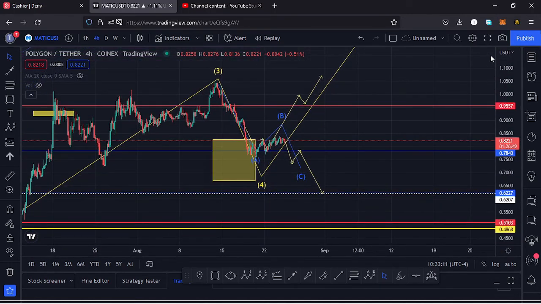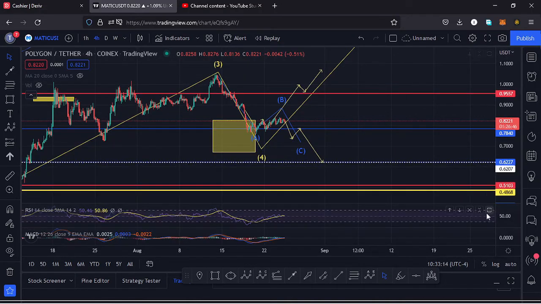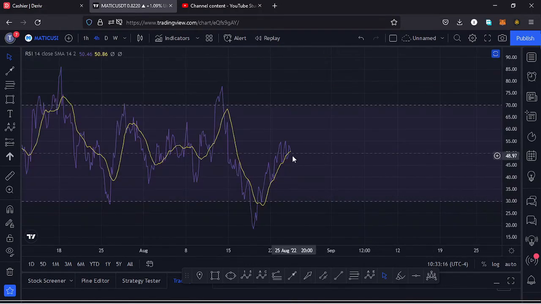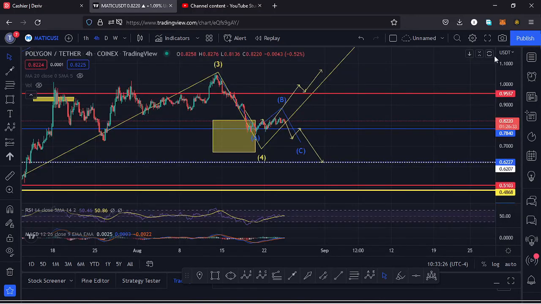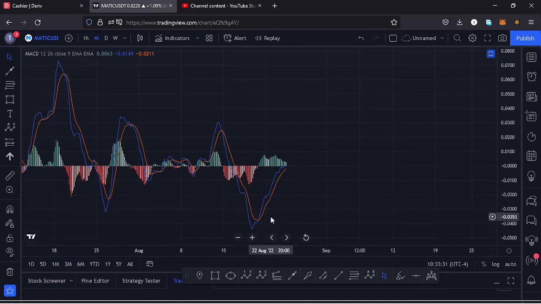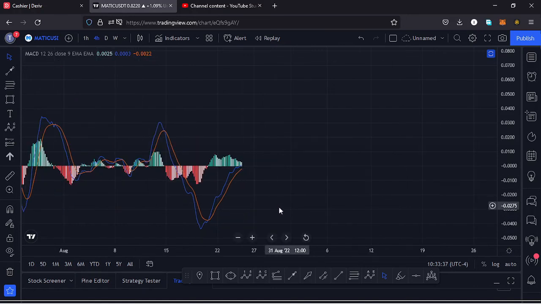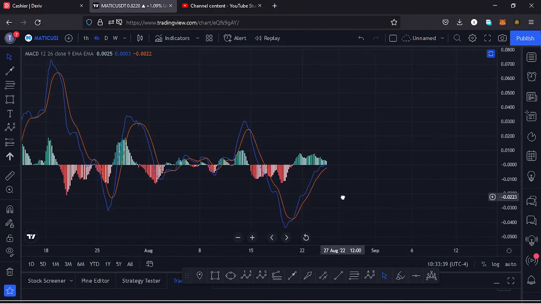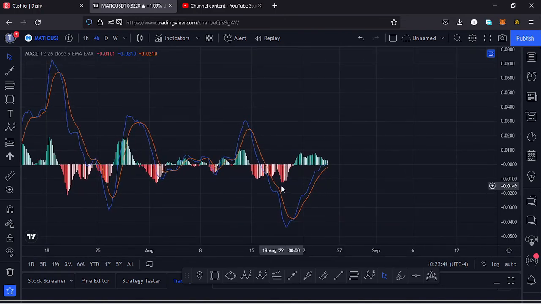Also taking a look at the indicators to see whether those movements here on the RSI will be supported. On the RSI, we are trading at around the 51 mark, so any movement to the upside or to the downside, that movement here on the RSI will be supported. On the MACD, we had printed a bullish cross down here, and we have continued seeing higher prices and also an increase in volume here on the MACD. So let's be patient and see what will be printed next, and I'll keep you updated.